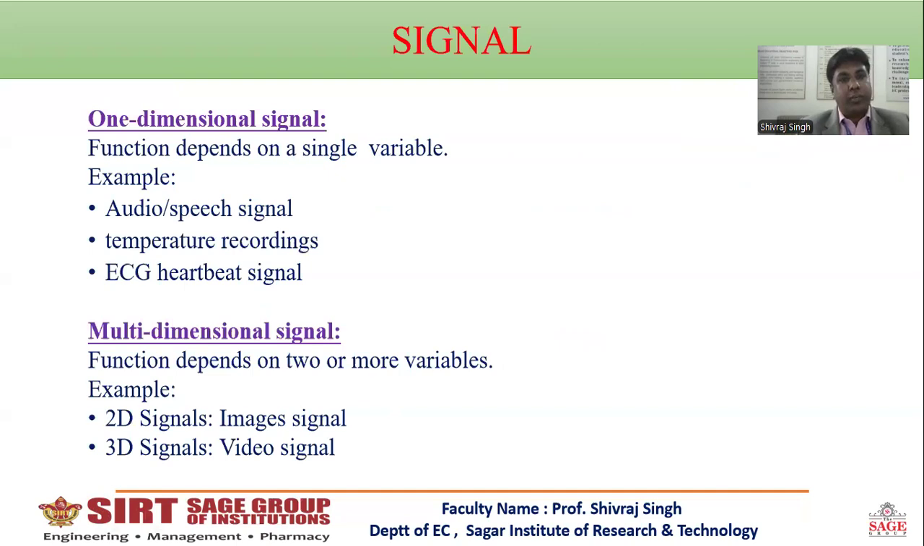A signal may be one-dimensional or multi-dimensional. A one-dimensional signal is one in which the function depends on a single variable, for example audio or speech signal, temperature signal, ECG signal. Next, a multi-dimensional signal is one in which the function depends on two or more independent variables, like a 2D signal, just like an image signal, and a 3D signal, that is a video signal.